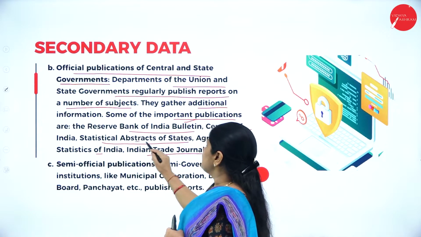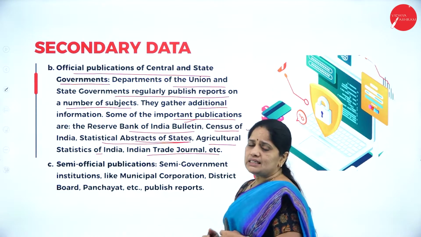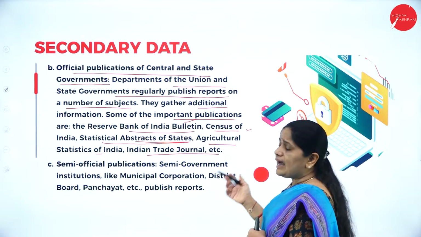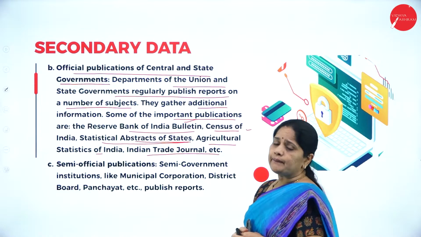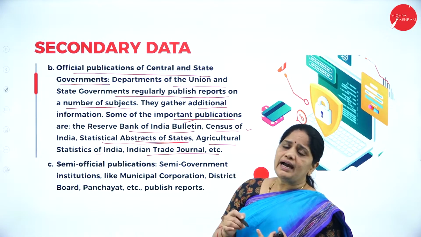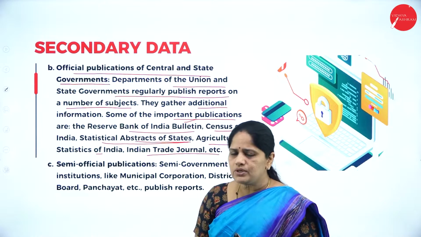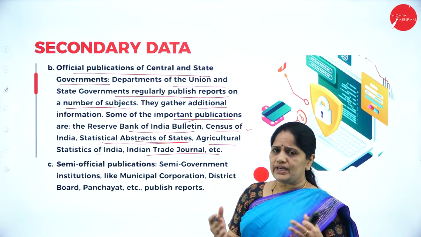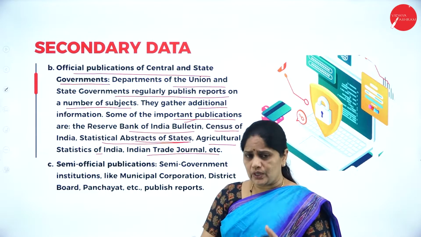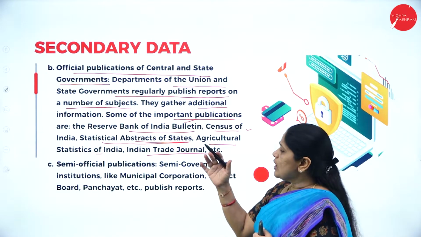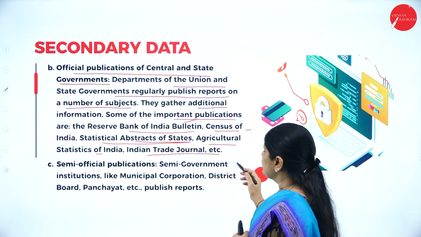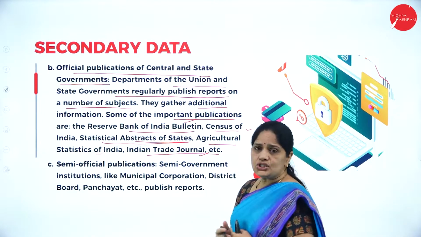Then, statistical abstracts of the states. What are the various statistics related to all the states of India? Agricultural Statistics of India relates to what is the production of agriculture and what are the various exports and imports, and what are the various other things related to agriculture, what about the loans, what about the repayment of loans. All these things we will have in Agricultural Statistics of India. Then we have the Indian Trade Journal.